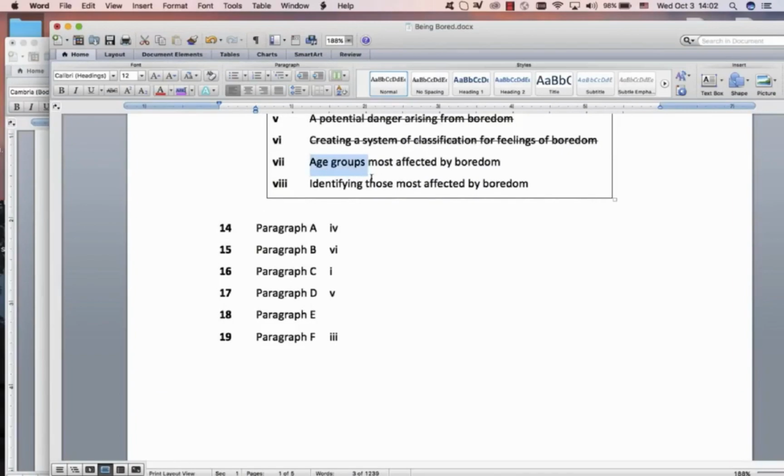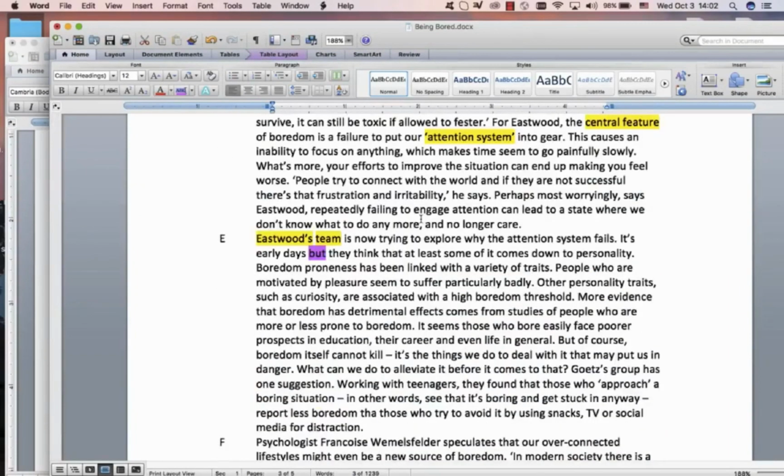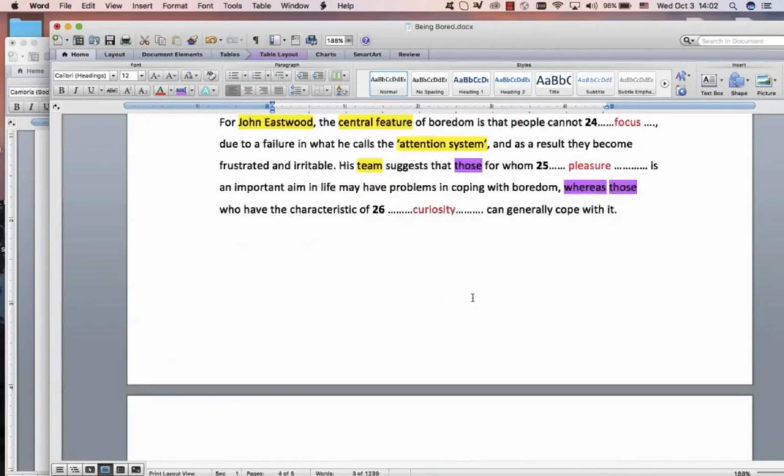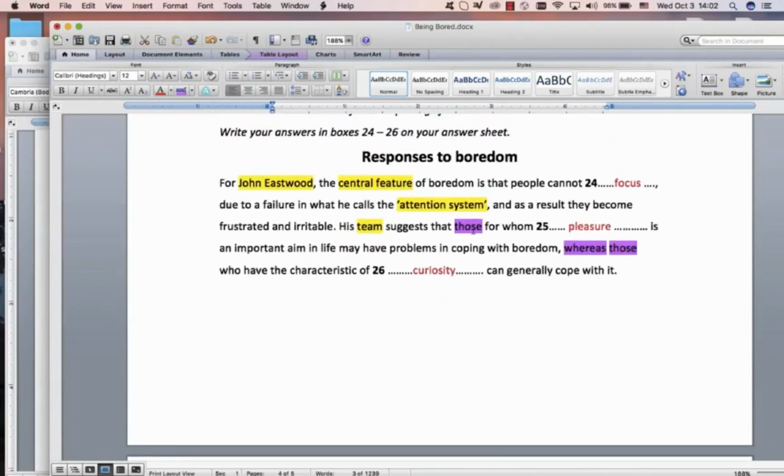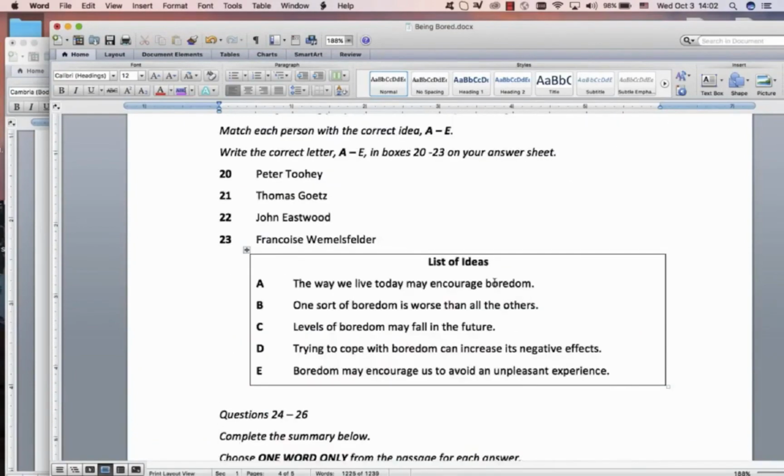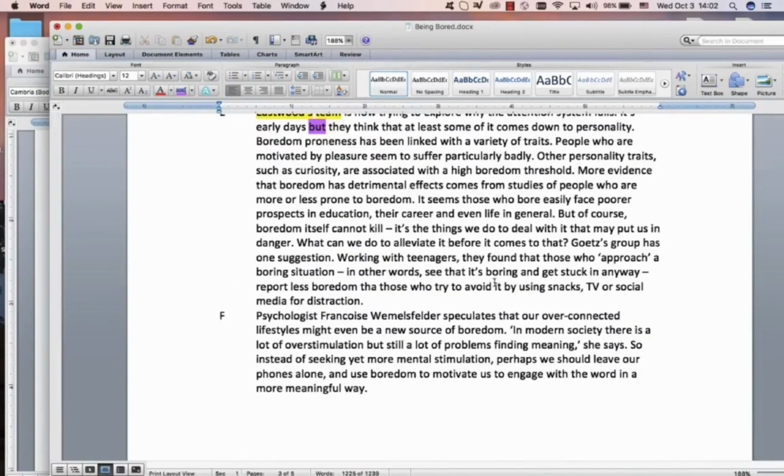Is it those, or is it age groups? I remember we saw in our summary, we had those twice over here, so that might help us. We're talking about those who like pleasure. It's the types of people who are affected by boredom negatively.